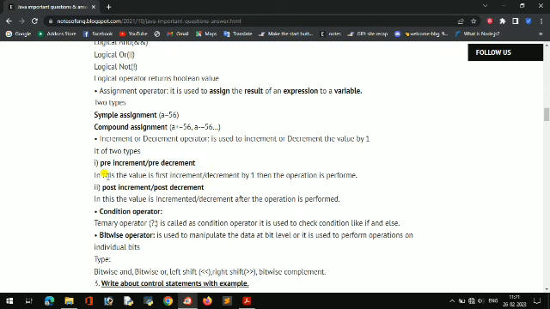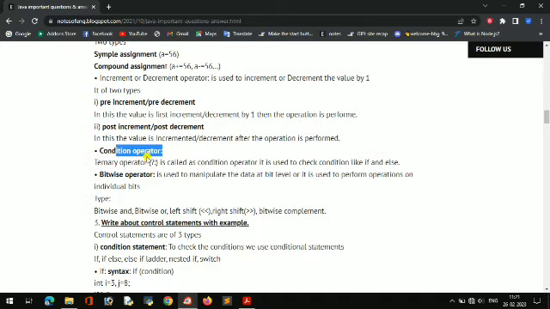Pre-increment and pre-decrement, as I said, you use in a for loop, like i equal to 0 and i plus plus, that is the post-increment. In a for loop we use i plus plus, and plus plus i means pre-increment. The conditional operator is like an if condition but written in a single line. That is called the ternary operator.